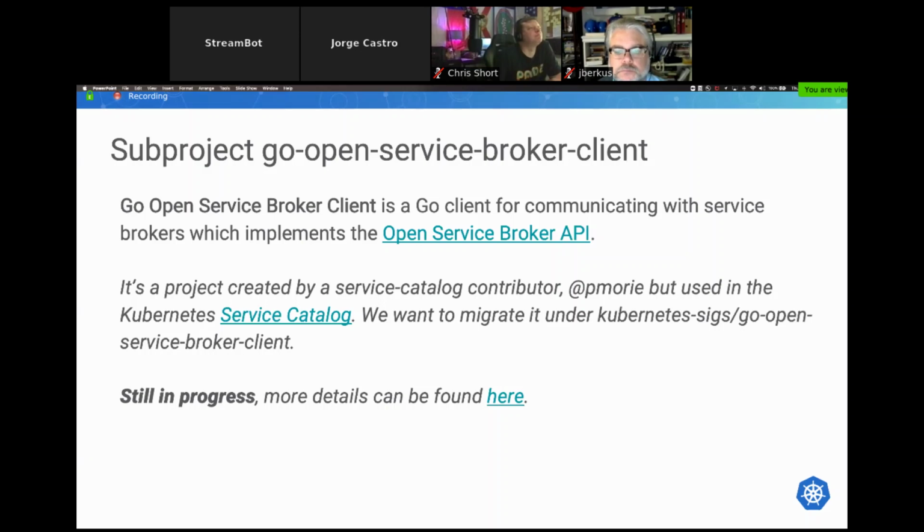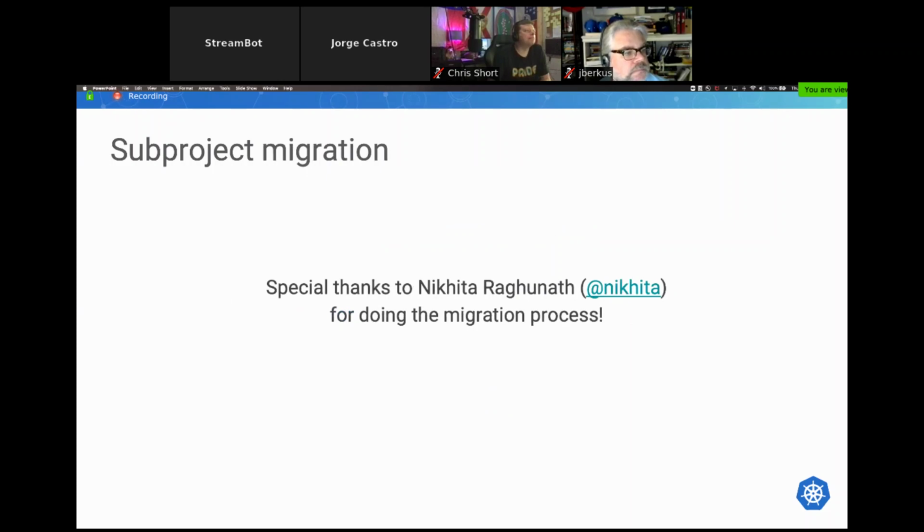The second sub-project that we'll own, which is still in progress, is the broker client written in Go. We are using that directly in service catalog to communicate with the brokers. So we need to move it directly under Kubernetes SIGs to be able to provide additional functionalities and develop that code. It was started by Pivotal, and I think that in a few days it should already be under the Kubernetes SIGs organization. And one more time, special thanks to Nikita, because she's running the whole repository migration for us.